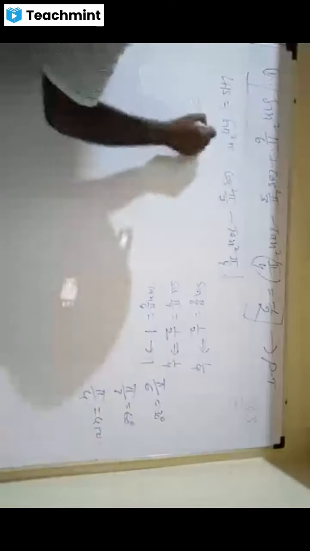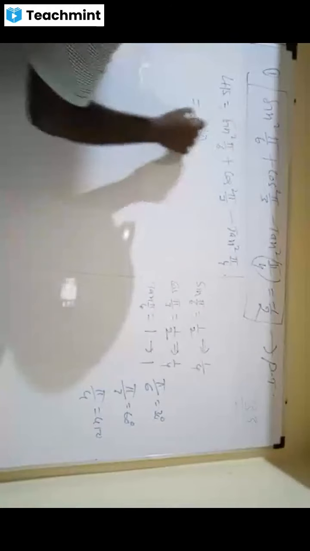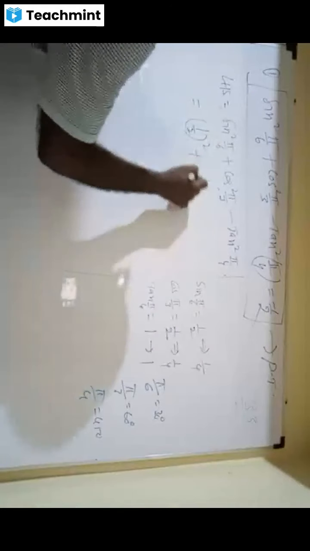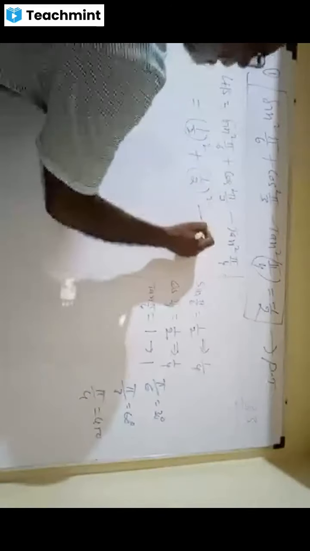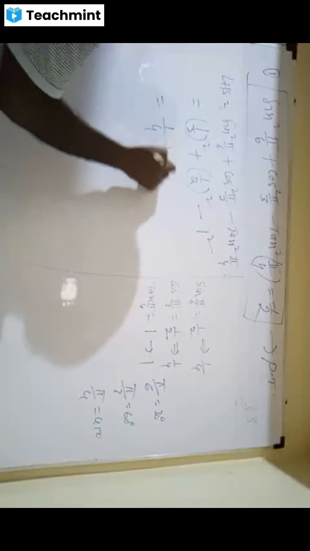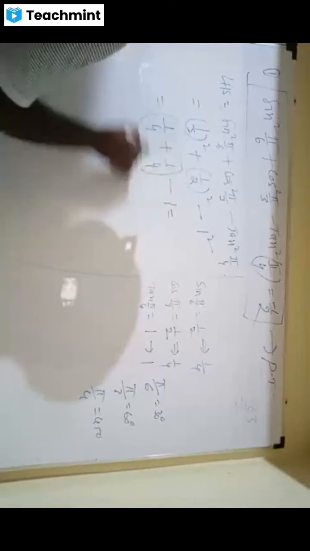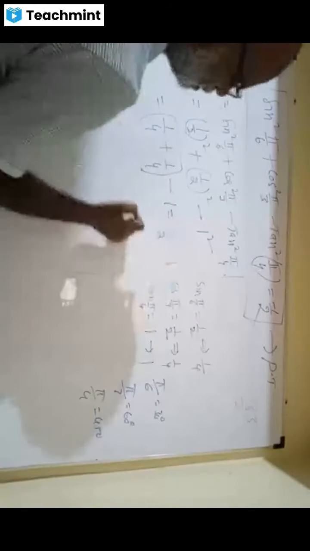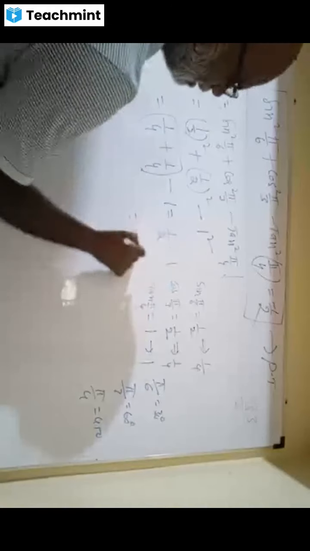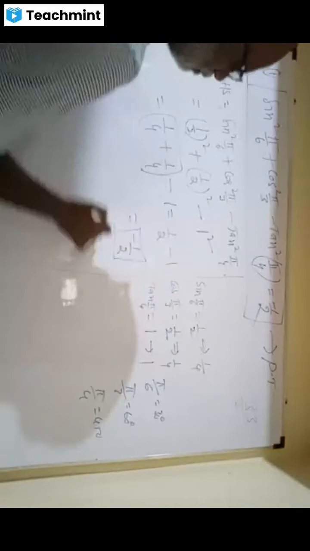So you can write 1 by 2 whole square plus 1 by 2 whole square minus 1 square. That is 1 by 4 plus 1 by 4 minus 1. 1 by 4 plus 1 by 4 is 1 by 2, minus 1. The negative is bigger, therefore minus 1 by 2 is the answer. I hope everybody got it.